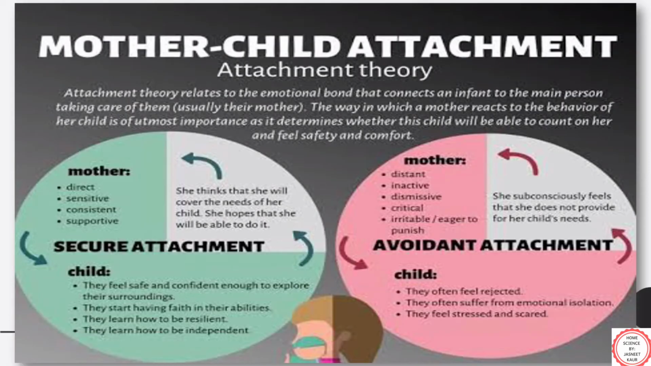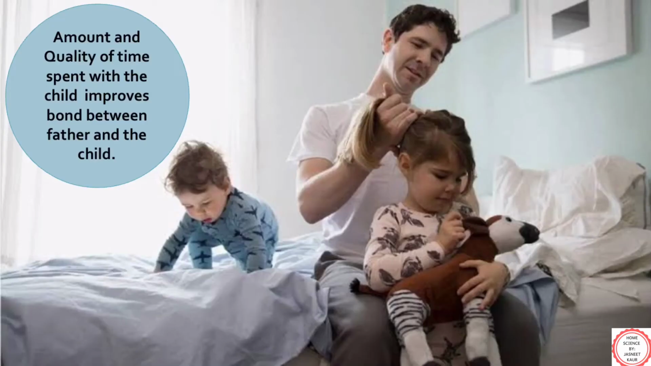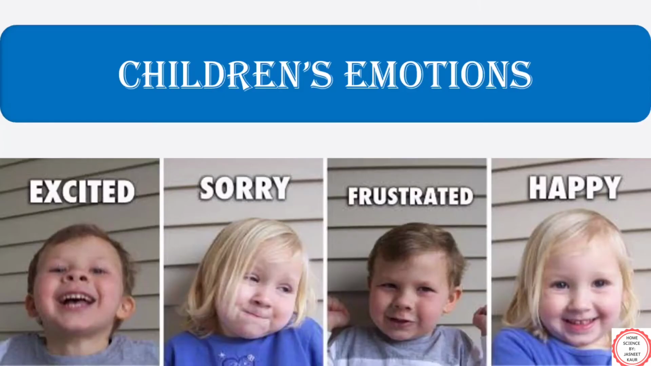On the other hand, if I talk about the relationship of the child with his father, for building strong relationships, the father definitely needs to spend qualitative time with the child. Spending qualitative time with the child builds a strong relationship between father and child. Now talking about the emotions which children experience in the initial years of their life, it can be joy, sadness,